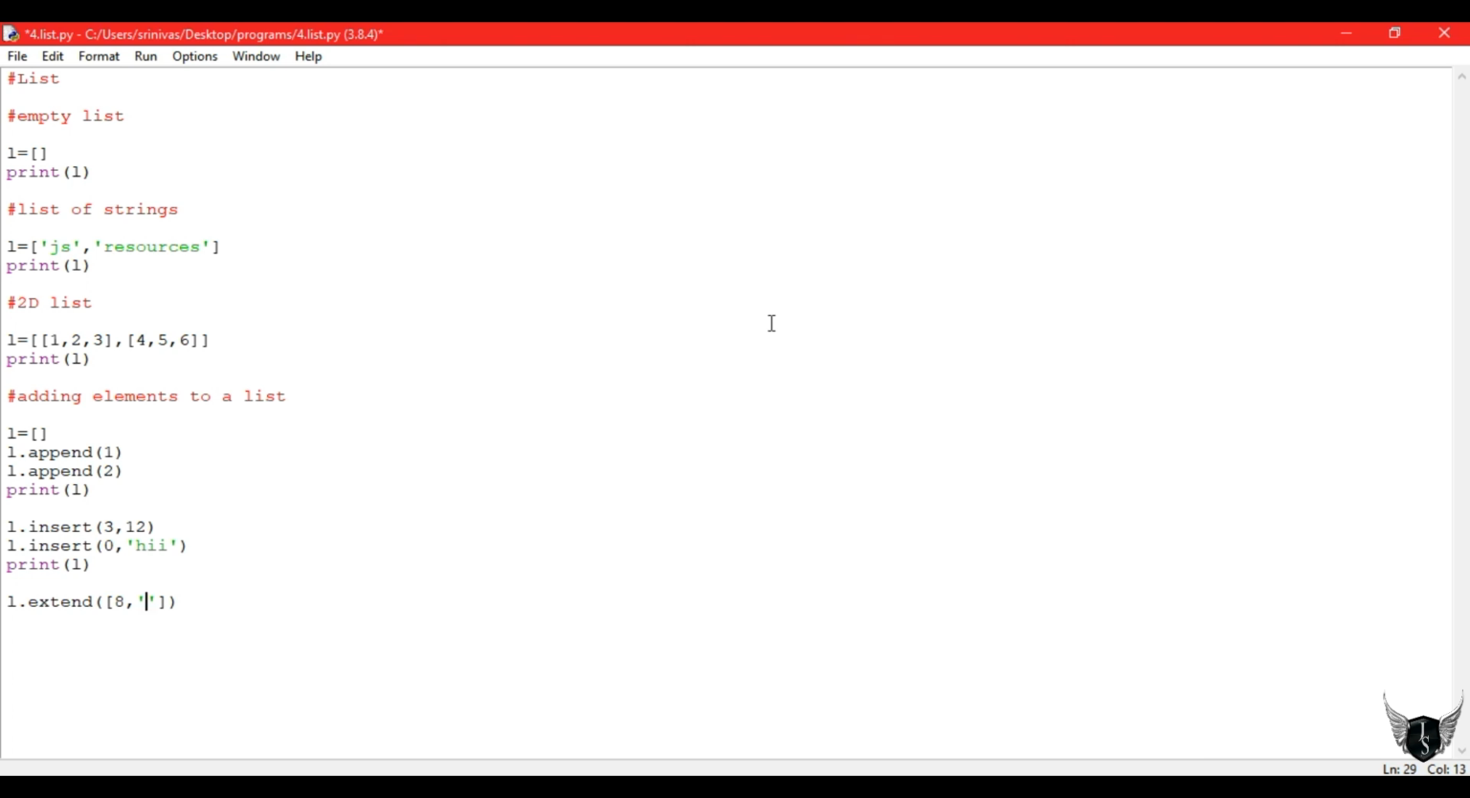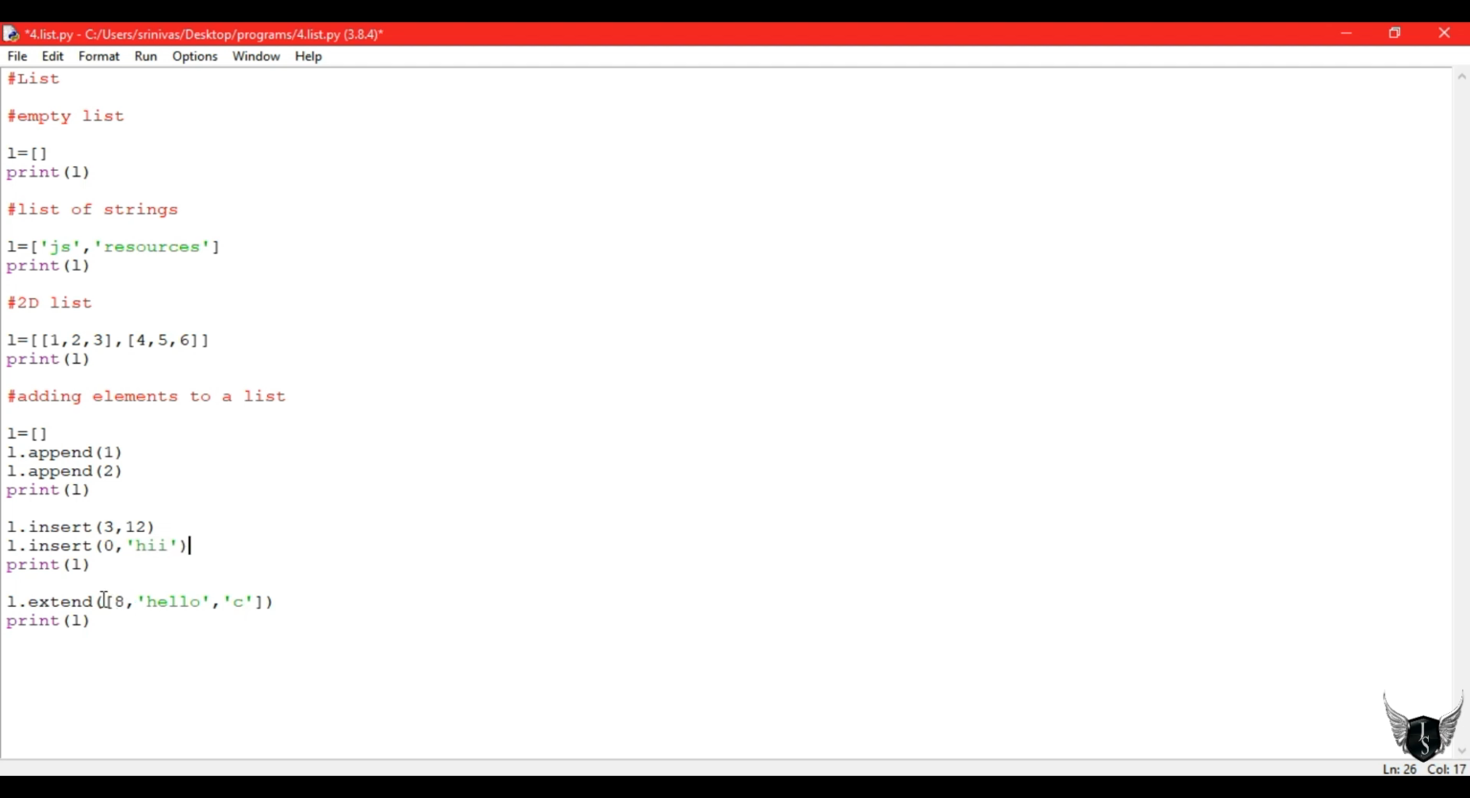So we shall print that. And next we can use the extend method also to add many values at a time. Like I'm adding 8, hello, and the character C. So these 3 will be added at a time to the previously present list. So let's see the outputs, you will get some clarity.